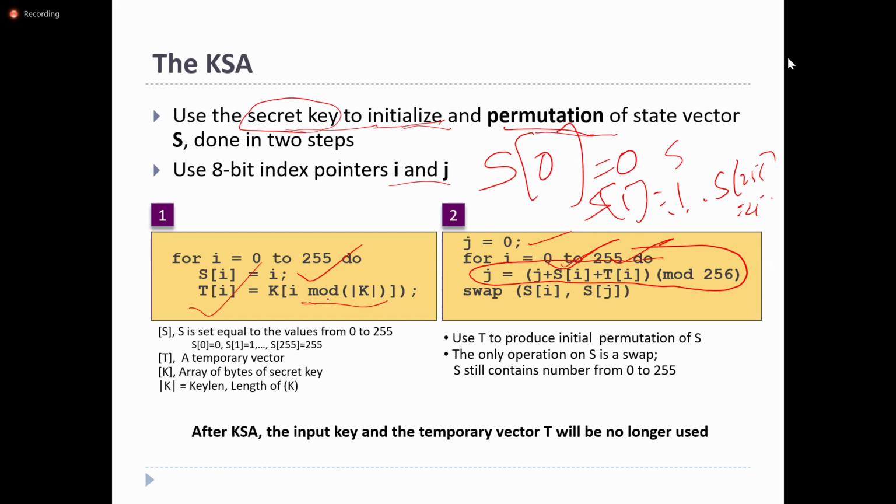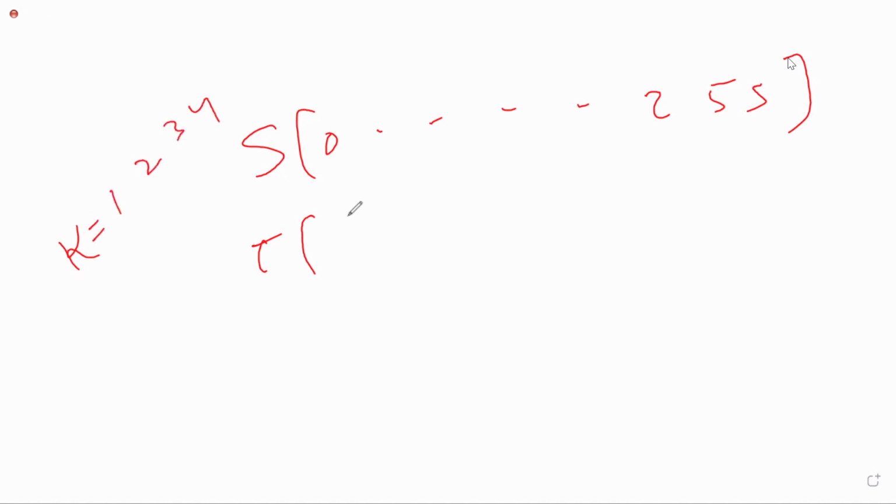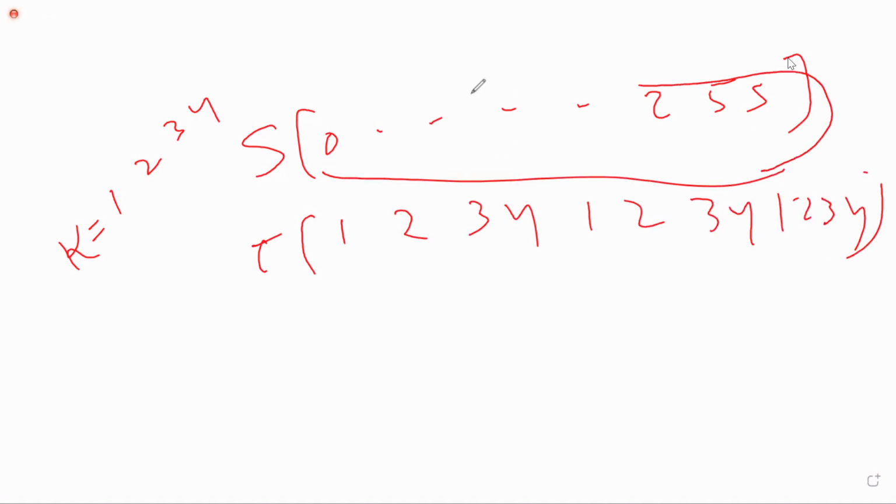Suppose the state array has the values from 0 to 255, and the temporary array values depend on the key. Suppose the key size is only 4 bytes, like 1, 2, 3, 4. Then it repeats the values 1, 2, 3, 4, until it reaches the size of the state array, which is 256.